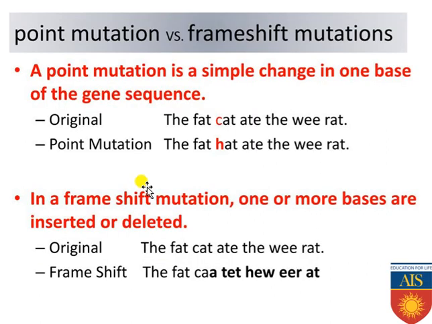Now we will be discussing the mutations present at the DNA level as well as the mutations present at the chromosomal level. What are the mutations? Let's see. First of all, if you see the mutations which can be found at the DNA level or gene level, there are two types of mutations. One is point mutation, another one is frame shift mutation.